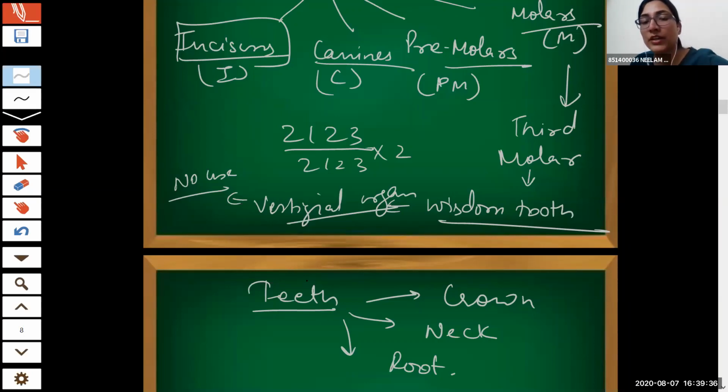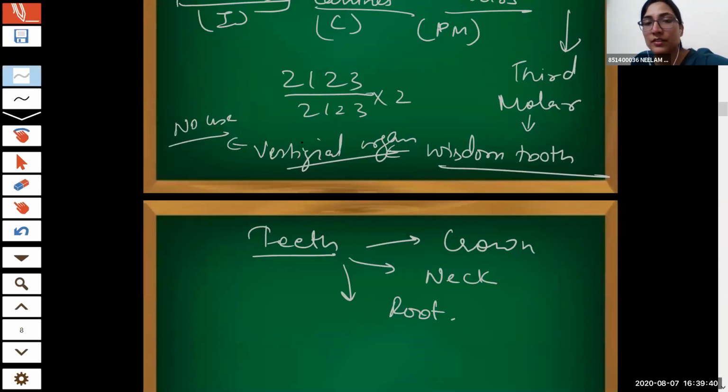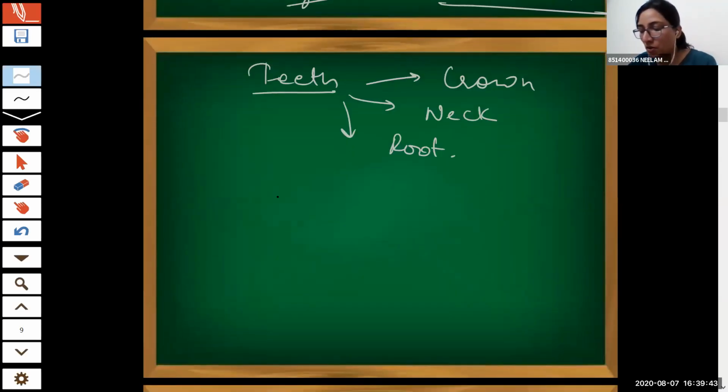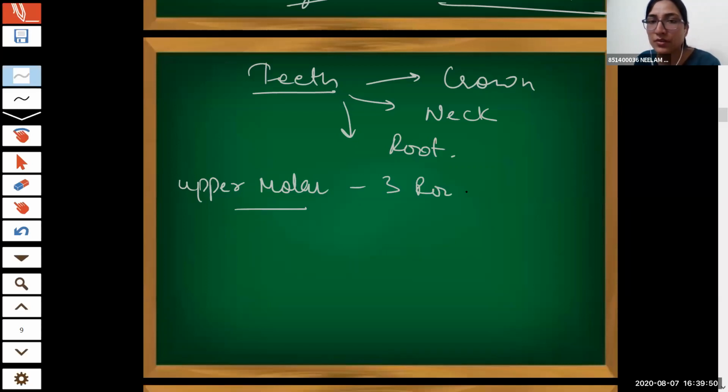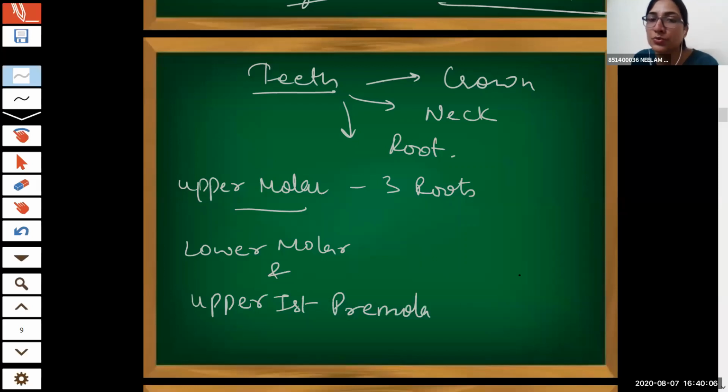Now, when we are talking about the root part, when we are talking about the molars: the upper molars have three roots. The lower molars and the upper first premolars consist of two roots. And the rest of the teeth contain one root.